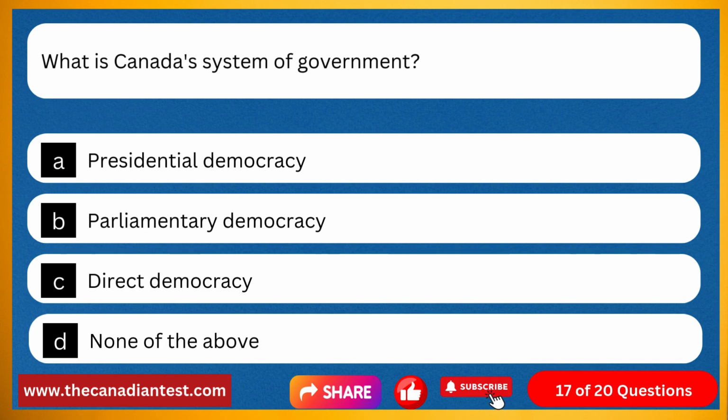Question 17. What is Canada's system of government? Option A, presidential democracy. Option B, parliamentary democracy. Option C, direct democracy. Option D, none of the above.